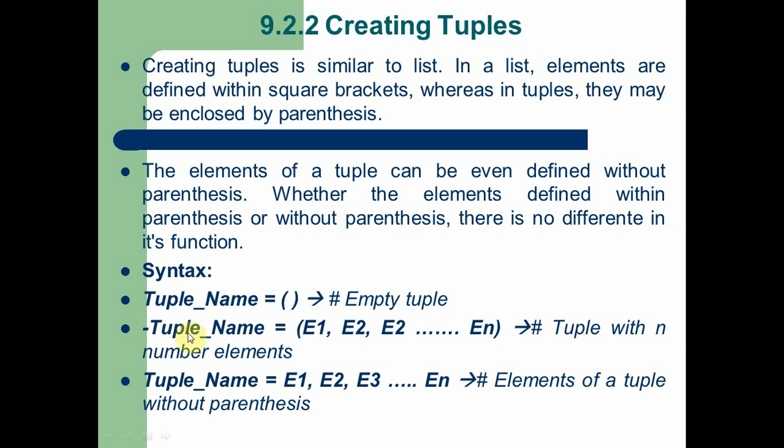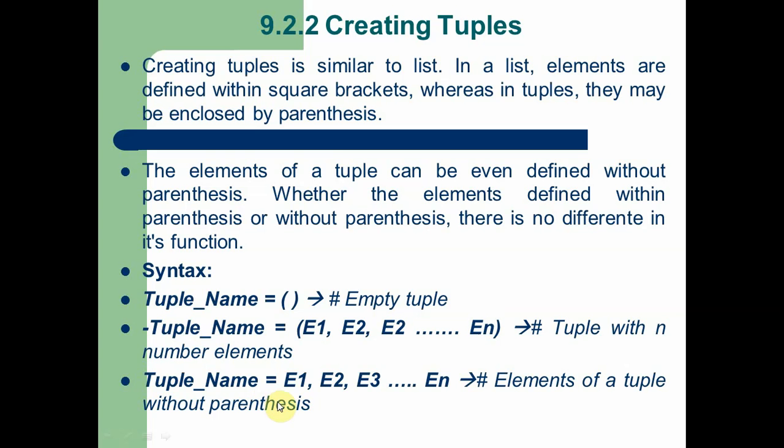Second is give the tuple name equal to, within the parenthesis add the elements. That element may be any type of data. That means the elements may be integer, float, char, string, or any other element. The only condition is if you use strings as an element, then you should enclose the strings within double quotes or single quotes. So this is the second method, creating a tuple with n number of elements.